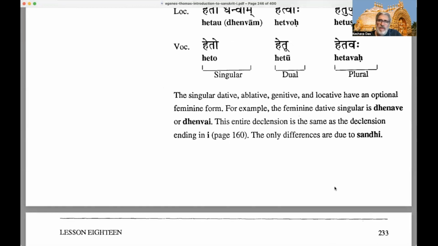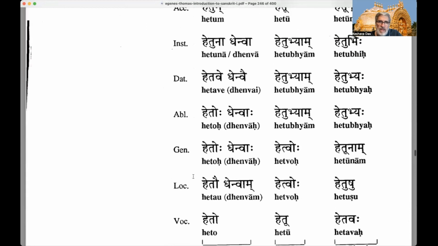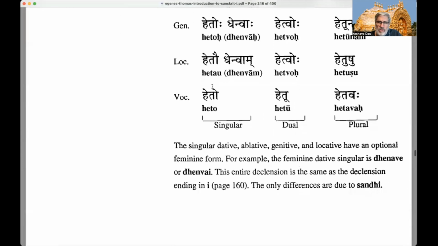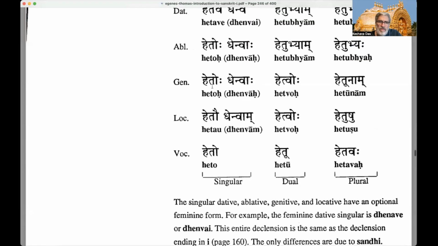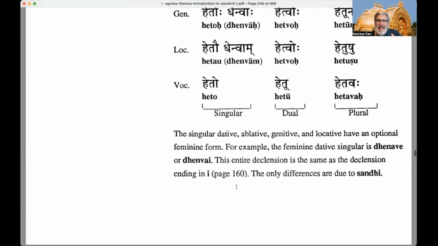For example, the feminine dative singular is, oh, I see. So he's saying optional. Here he's saying in the singular dative, the fourth case, what we call chaturthi vibhakti, and ablative, genitive, and locative singular. All of these optional forms are actually options, and denu can be both. The feminine can go like hetu, or it can go like denu. It can be both.